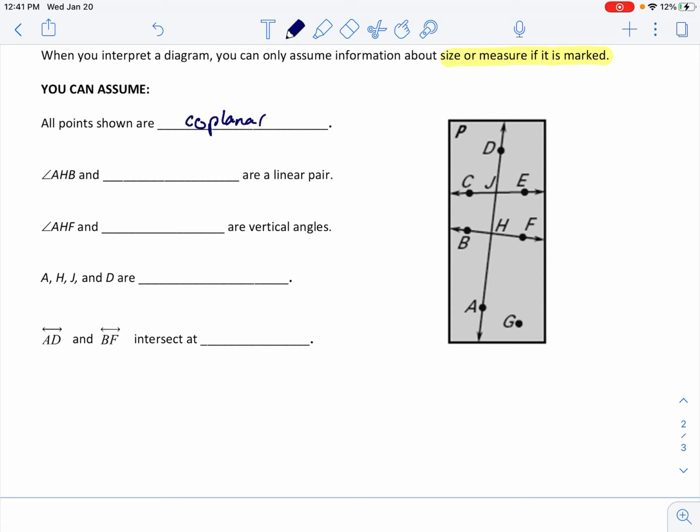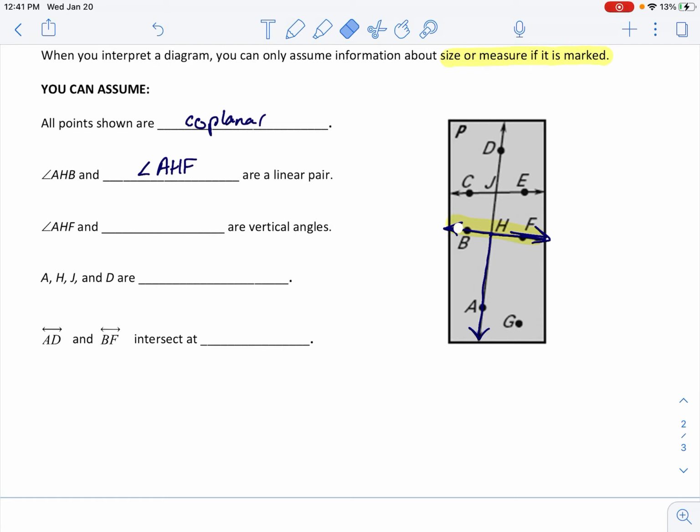Angle AHB and angle AHF are a linear pair. The reason they're a linear pair is because the sides of the angles are opposite rays, they share a common vertex, and they make a straight line. They make 180 degrees. So those are a linear pair.